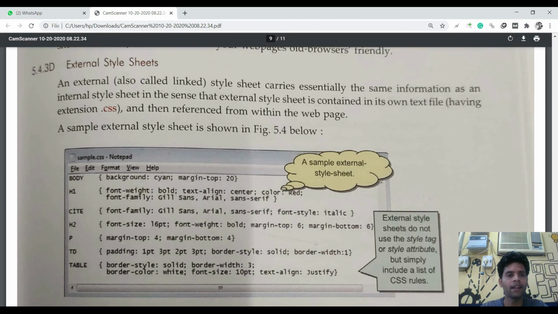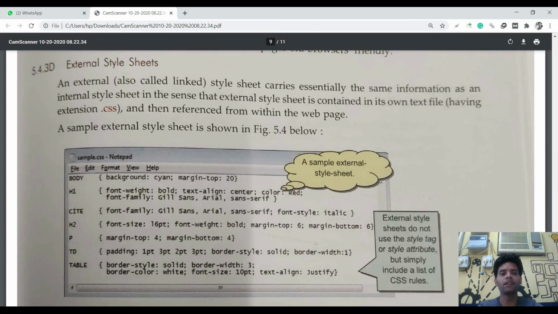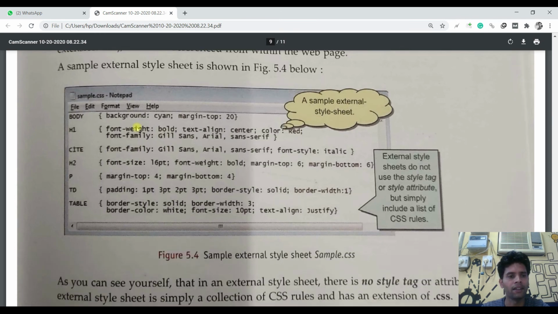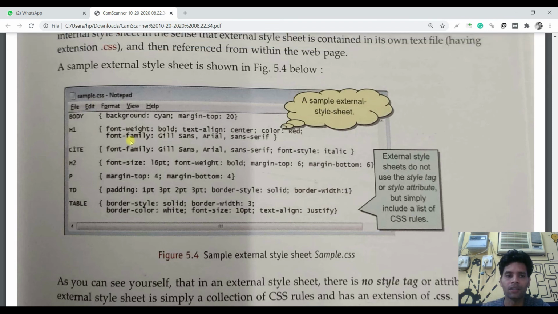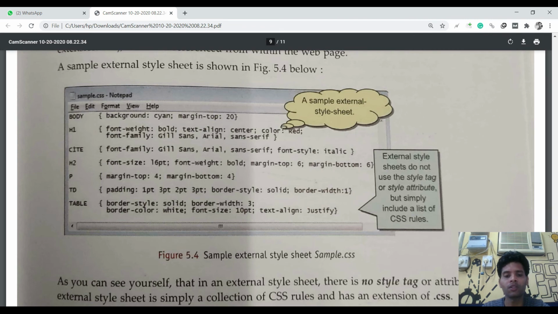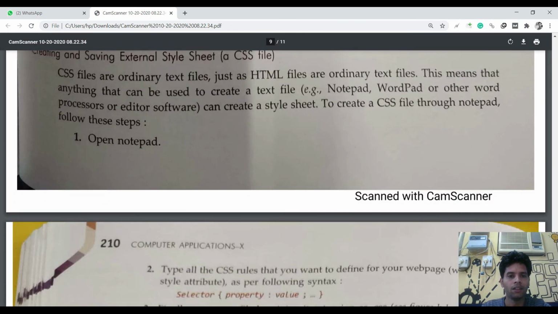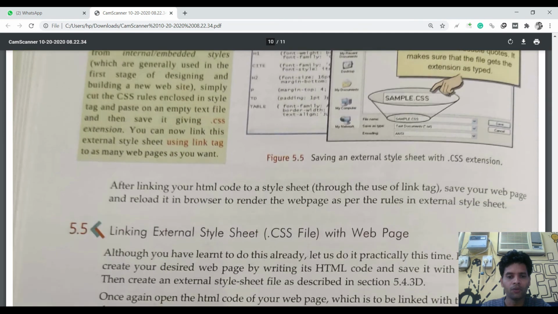Now the last thing is the external style sheet. In external we are going to write the code in a different Notepad file, and we will define the rules like this: body background, top, and done. h1, h2, whatever text it is, you will write the rules for the tag here, click on save file and rename it as sample.css, style.css, format.css, whatever you want to name your file, with the extension .css. These are the steps of how you will do it.